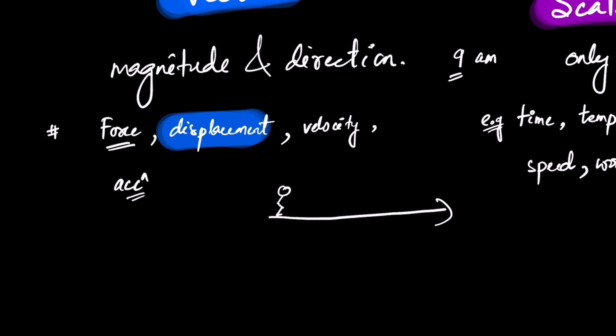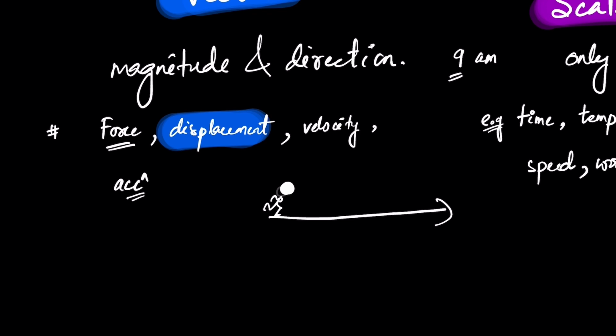In which direction? We can assign some direction to acceleration. The acceleration is a vector quantity. Yes, it's a vector quantity.